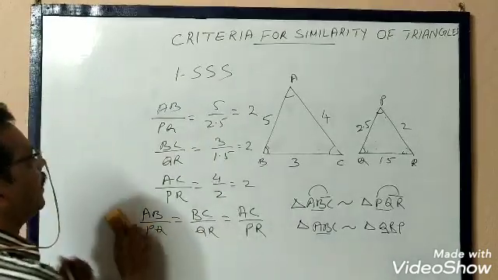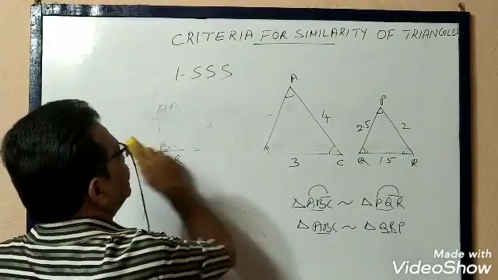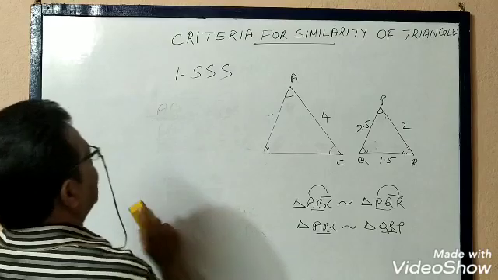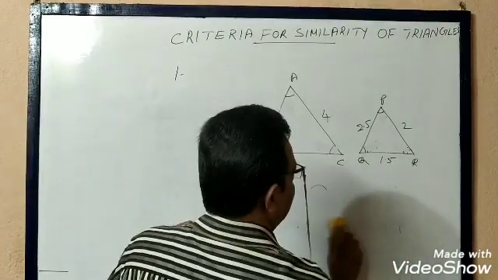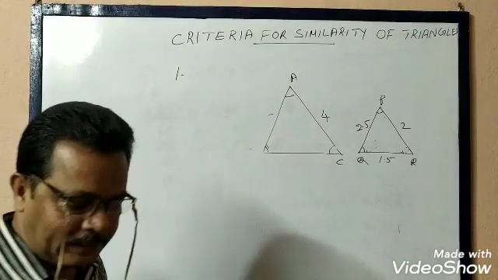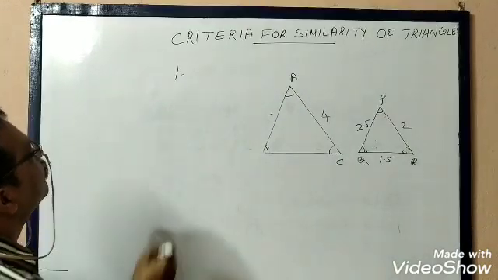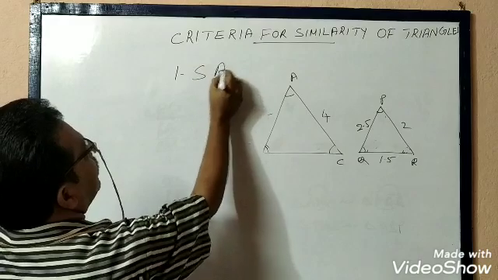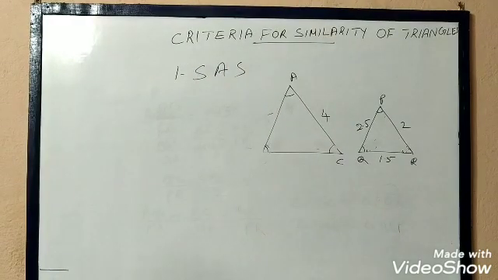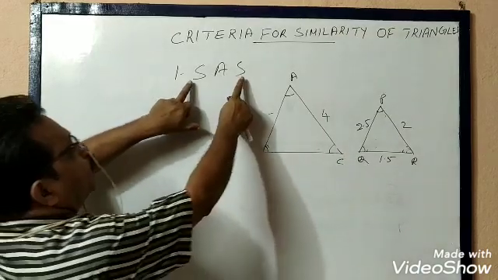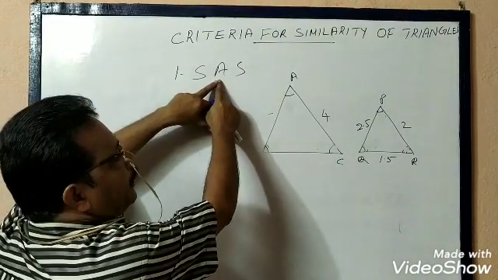Now the third similarity condition is SAS similarity. SAS, what is that? Side, angle, side. That is two sides and included angle. That means it is necessary to have the angle between the two sides.